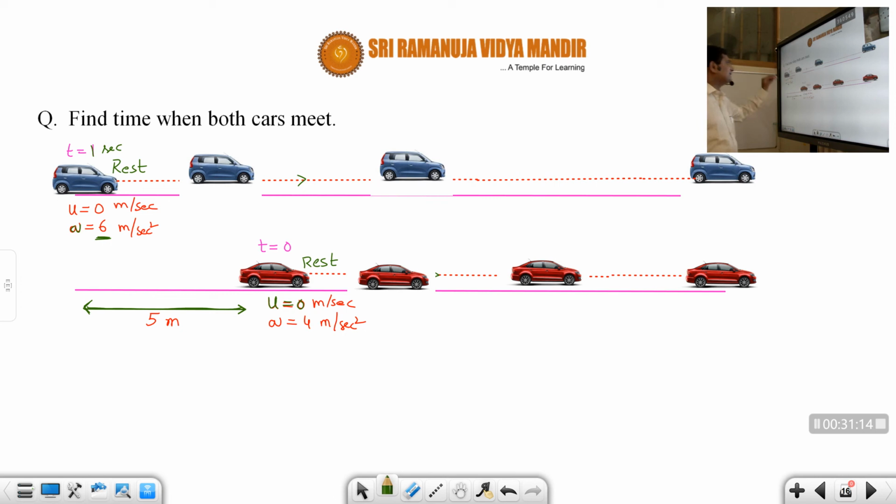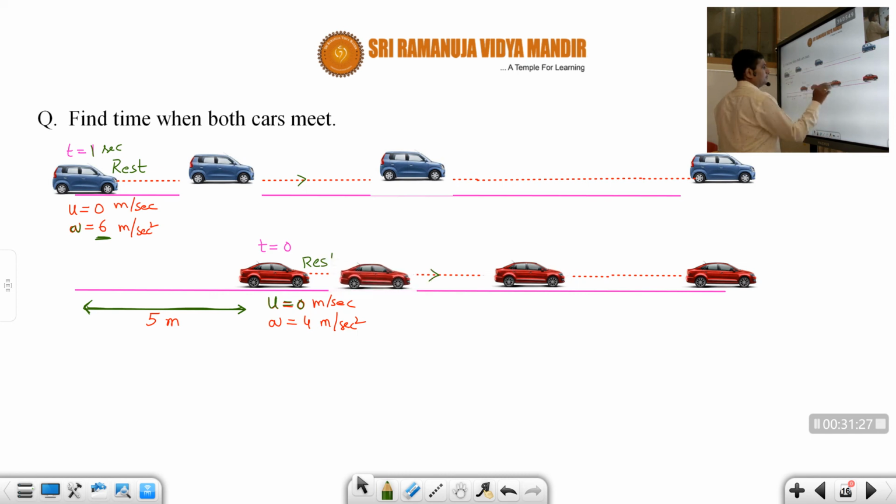I hope you understood this one. Because the first car's acceleration is more, it will travel fast. The second car's acceleration is also there, but 4 meters per second square, so this car may not travel that fast compared to that one. So at one point both of them will meet, and then afterwards the blue car will travel much faster than the red car. Now we are asked to find the time taken when both cars meet.